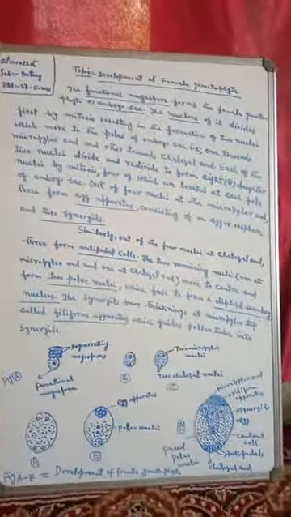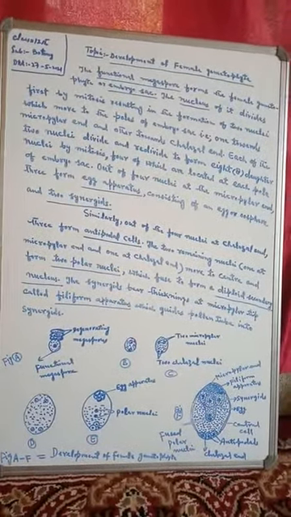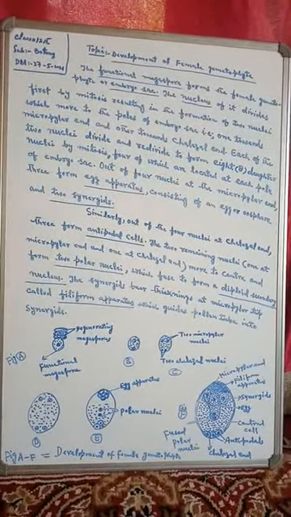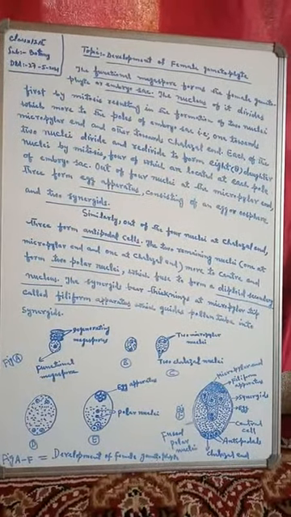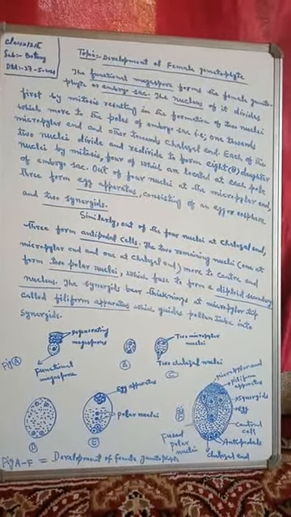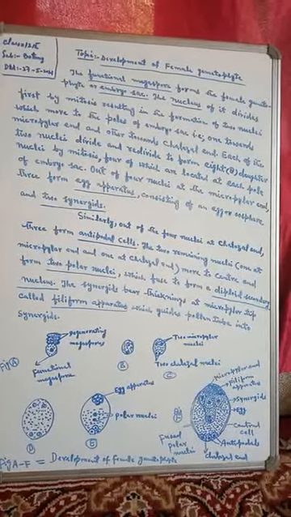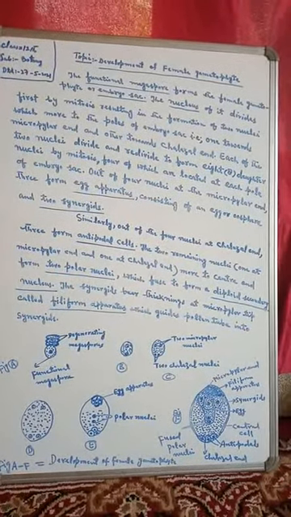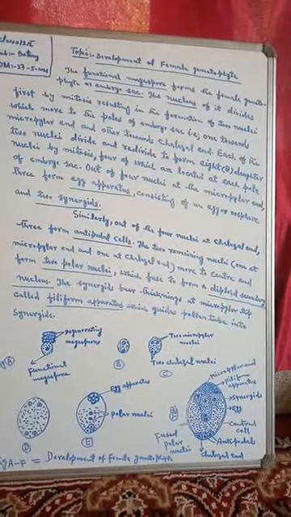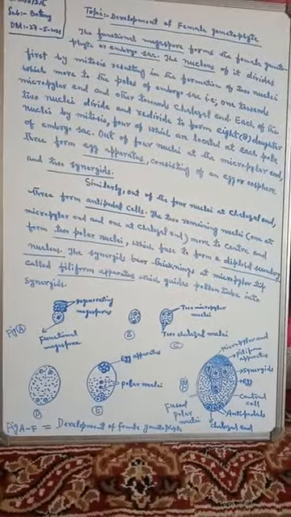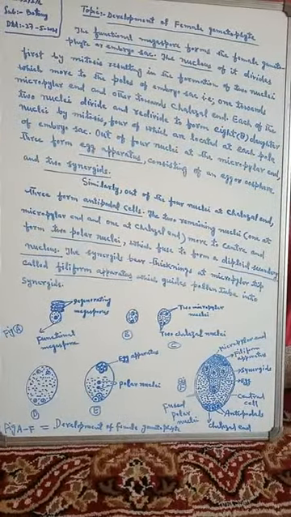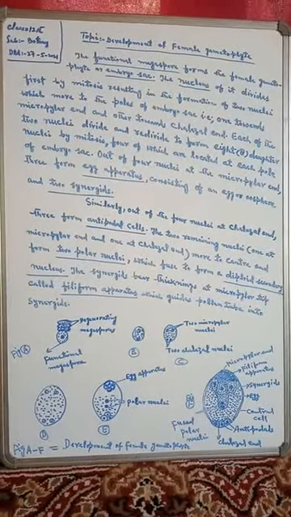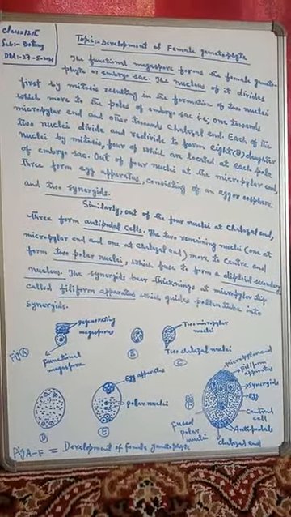So now we conclude the development of female gametophyte, which was our today's topic, and I hope that you have keenly understood how the development of the gametophyte takes place from the functional megaspore, and how its nucleus divides, then redivides and forms the other cells of the embryo sac. I hope that you have now understood today's topic. With this, we have concluded our today's topic.